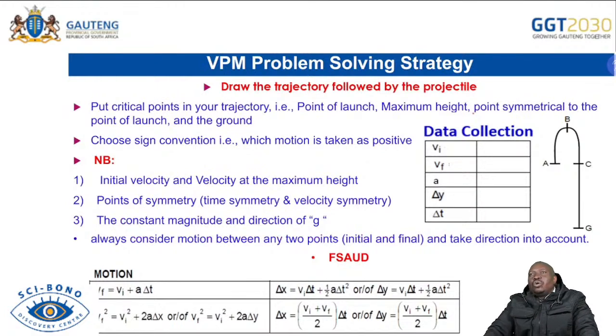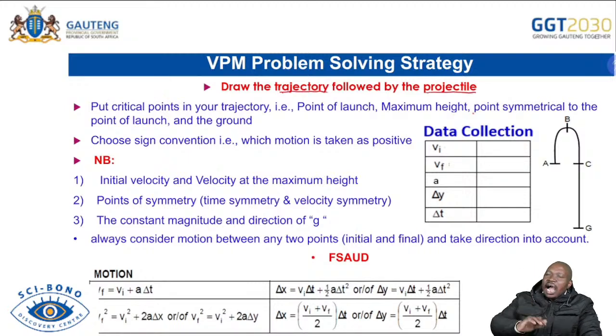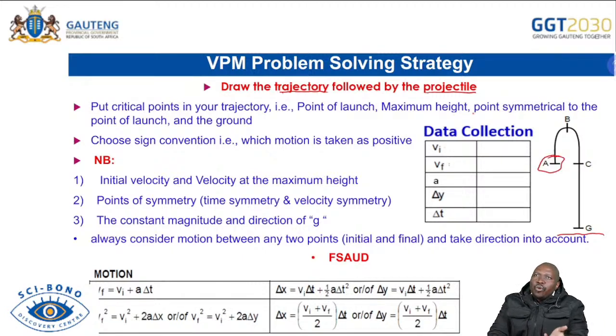Now, as we move to the problem solving strategy when you are dealing with vertical projectile motion. So what are we saying here? The first thing, draw the trajectory followed by the projectile. How is this projectile moving? First draw it as a picture so that you can understand what is happening. You can see here on the right, we have labeled A, B, C, D. You can see that we had an object at A that was being thrown upward.